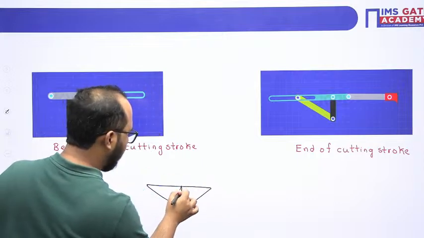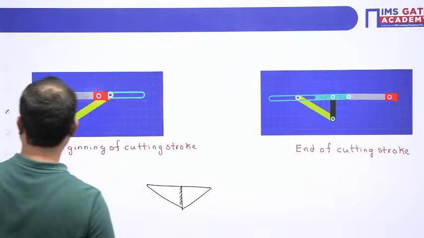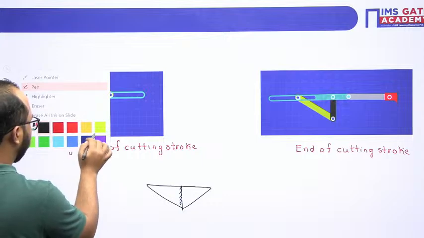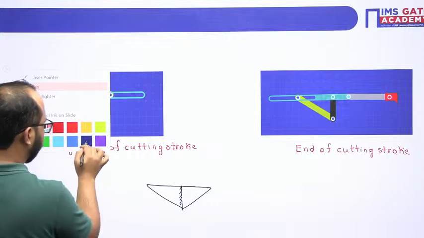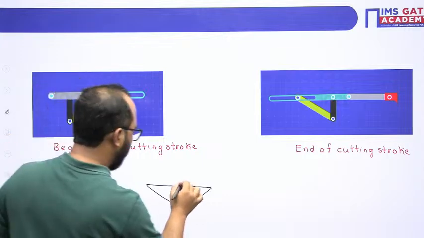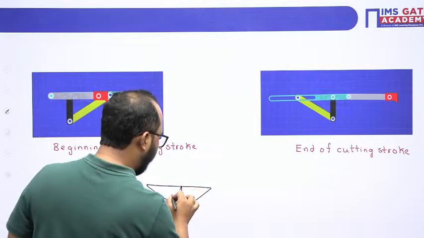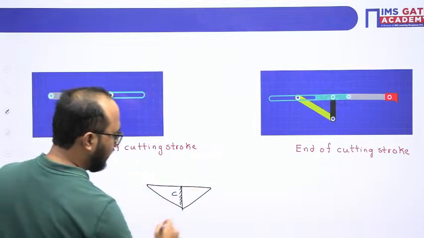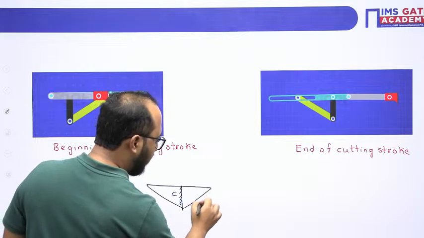Okay, this link is fixed. So this is what we have, a crank. This is our crank. Now this is our connecting rod.